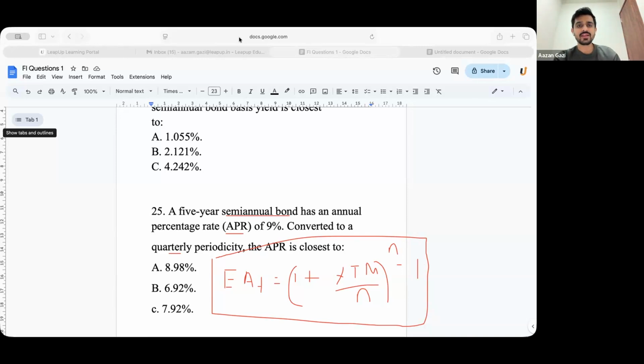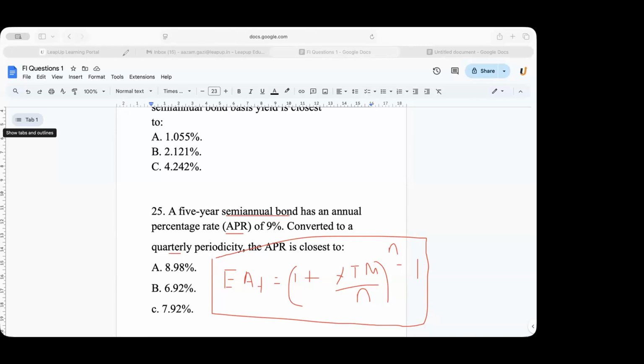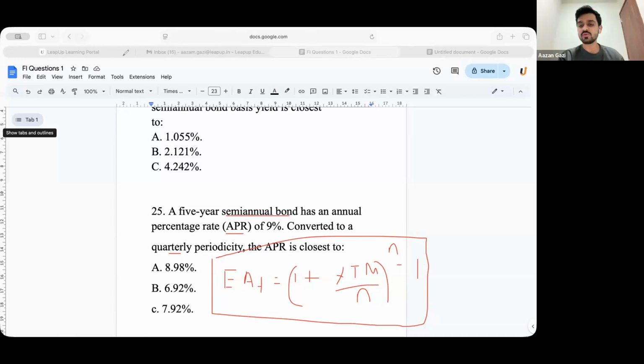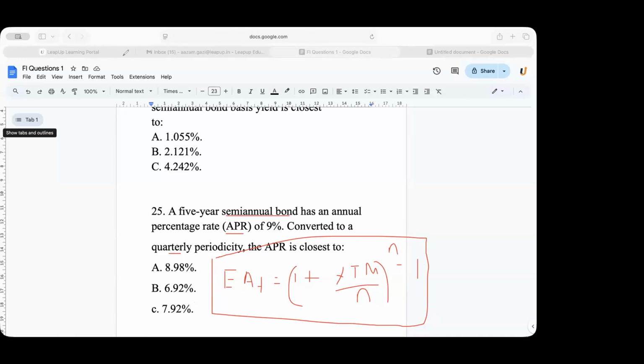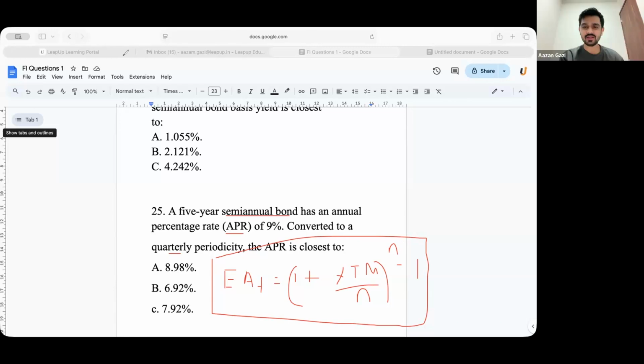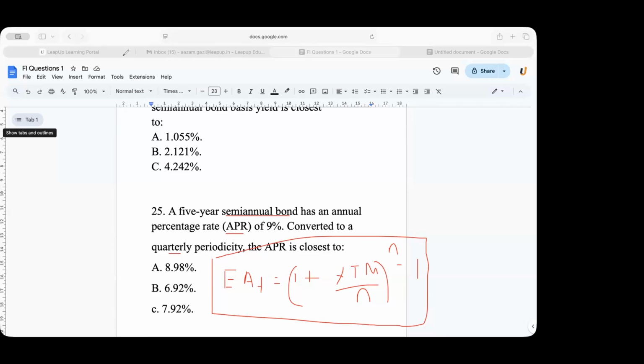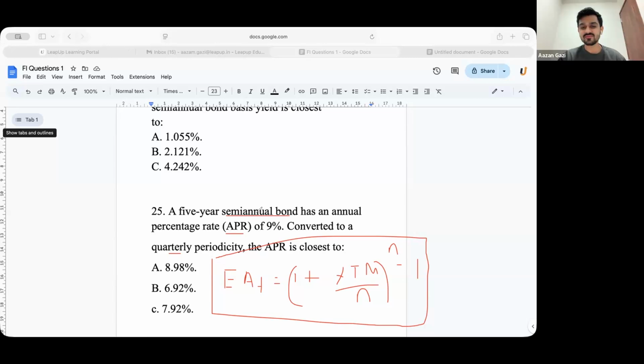What is the EAY that you are getting? Sir, we have to do 9 by 2, right? Yes. So again, this is a percentage, so this will again be divided by 100, right? Correct. Plus 1, and n is 2. We are taking n as 2 here, and then minus 1. Sir, I'm getting 0.092, which is 9.20%. That is your EAY, right? Yes. So now you have your EAY.